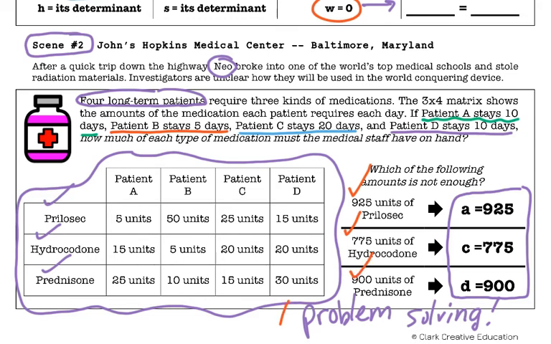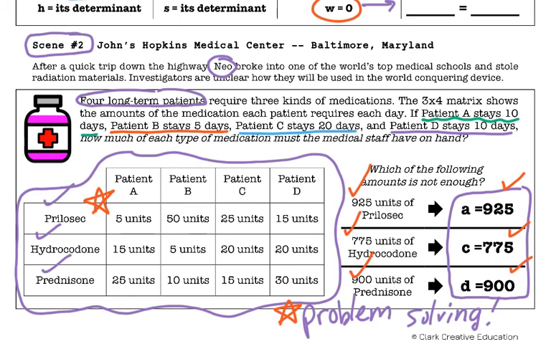Using, just like I said, problem solving, knowing how long they're staying, and knowing how much medication they need per day, can you figure out which of these 3 is not enough? Whichever one is not enough, circle that one and hold on to that letter.